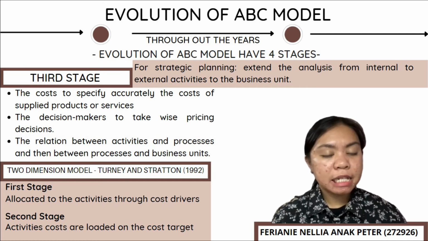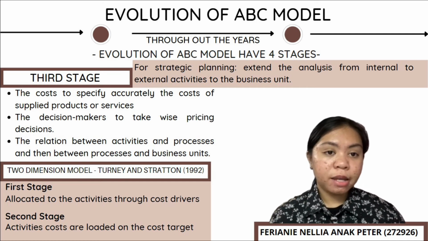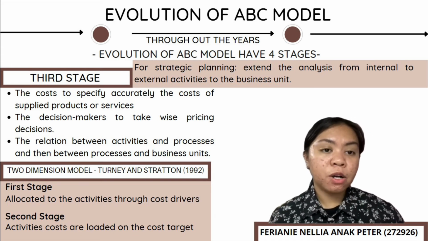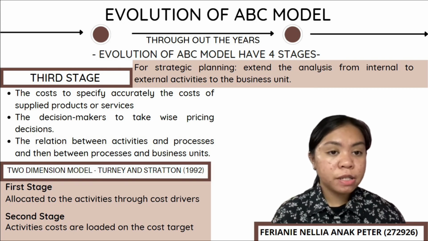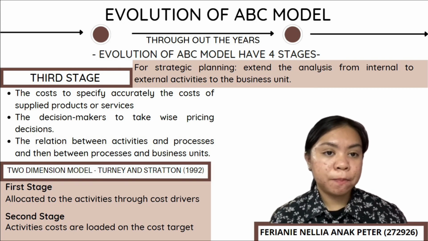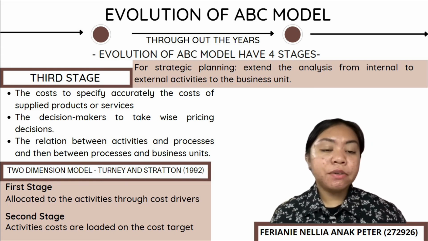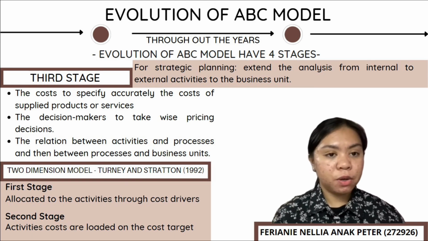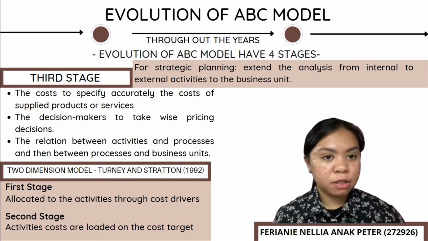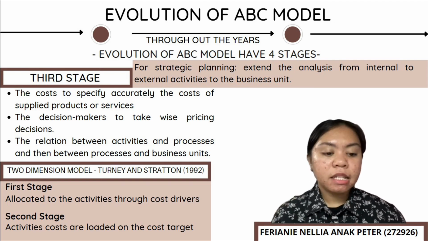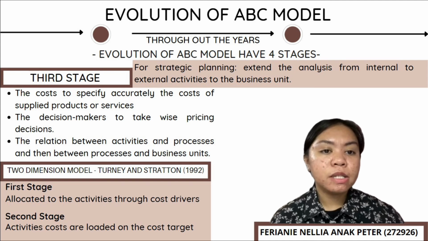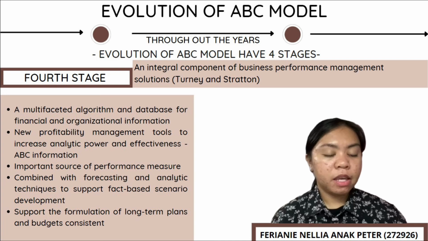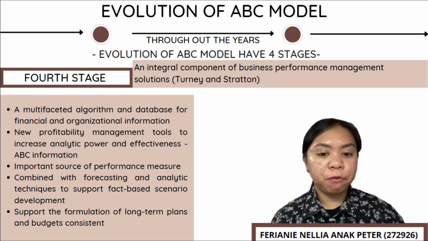According to Turney and Stratton, 1992, the ABC model has a two-dimension model. The cost view concentrates on allocating the cost, which occurs in two stages. At the first stage, the resource costs are allocated to the activities through the cost drivers, which are also linked to these resources. At the second stage, the activity costs are loaded on the cost target, regardless of whether it is a product or a service. Next, I'm going to explain the fourth stage.